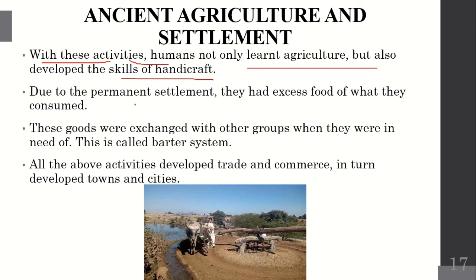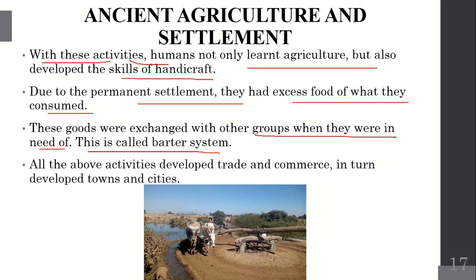Due to the permanent settlement, they had excess food beyond what they consumed. They started living in a permanent place, so there was more excess food than they consumed. After the daily routine of consuming food, some of the food was also left unconsumed. These foods were exchanged with other groups when they were in need of them. This is called the barter system.